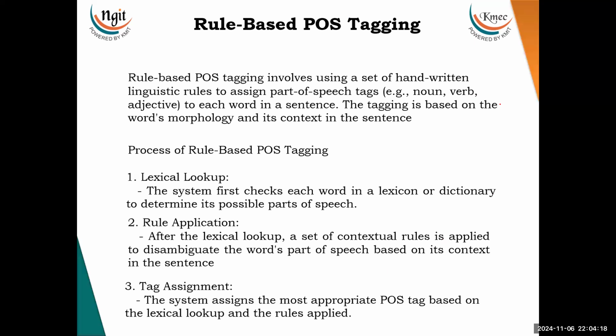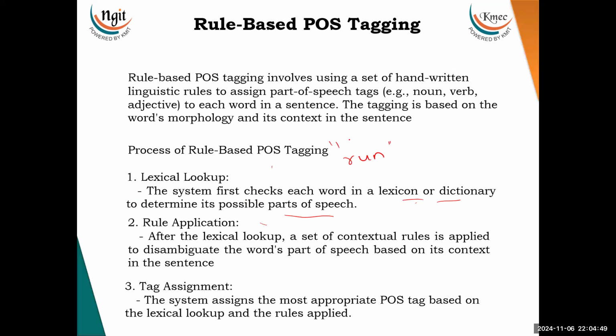So what is the process of rule-based POS tagging? First is lexical lookup. The system first checks each word in a lexicon or dictionary and determines its possible parts of speech. For example, run is a word which might be listed in the lexicon as both a noun and a verb, right?